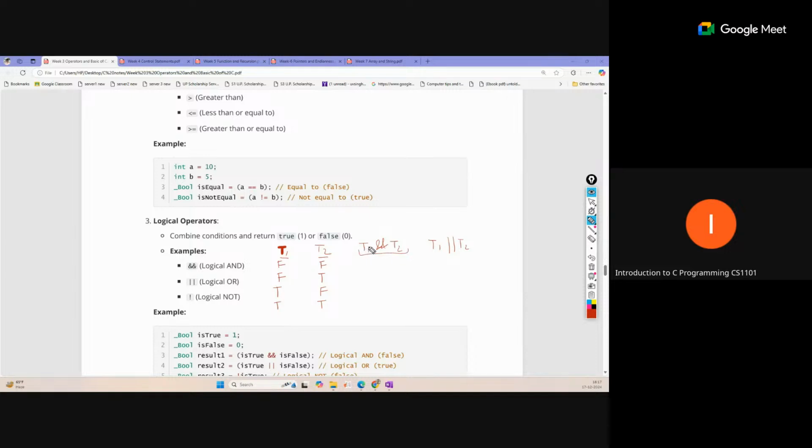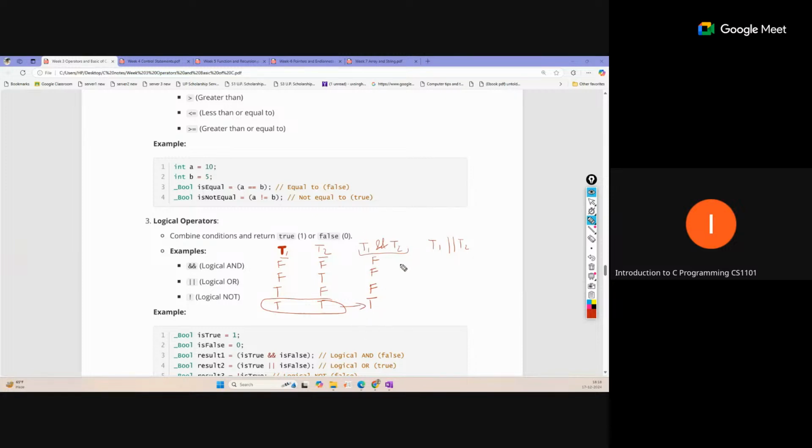If we combine both conditions with AND, then if both are false, the overall result is false. With AND, just remember that the result will only be true if both conditions are true. Otherwise it will be false. If any condition is false, the output will be false. So this case is false, this is also false, and only this one case will be true.